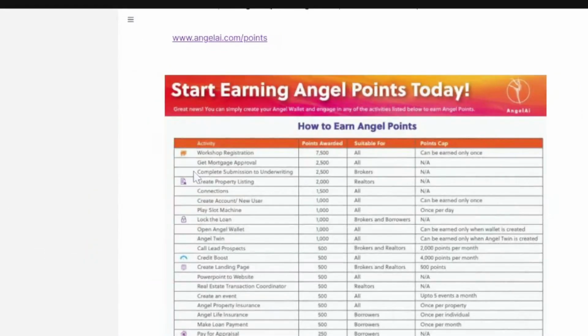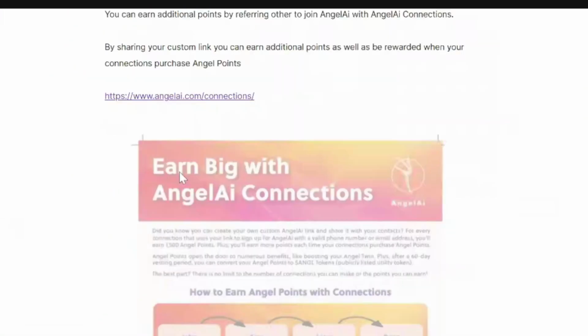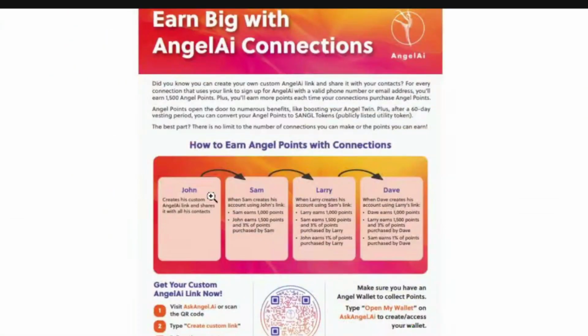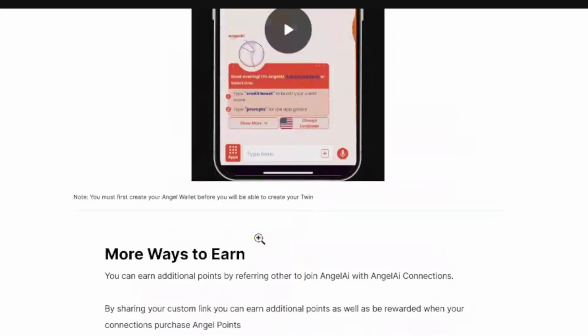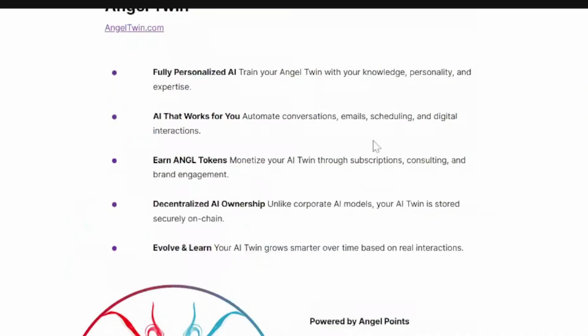Now, another way to accumulate them would be with the Angel AI connections. The Angel AI connection is pretty much like a referral system. Whoever you're referring to the platform will get 1,000 points, and then whoever refers the person will get 1,500 points and 3% of any points that are purchased by that client. And then, like I mentioned, the twin will be able to take care of any interaction for you. So from conversations, emailing, scheduling, it will have your personality and it will grow smarter the more it uses those interactions pretty much with your clients.